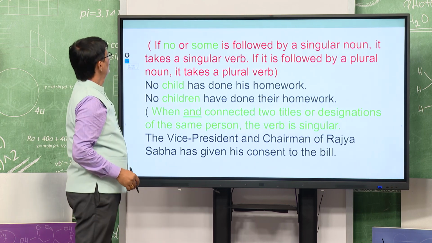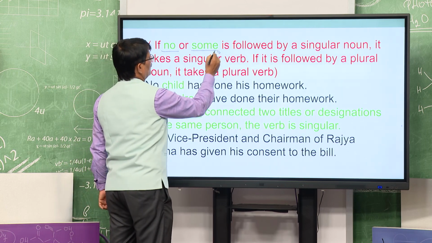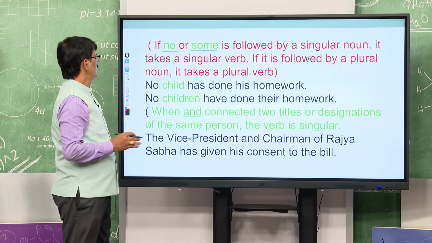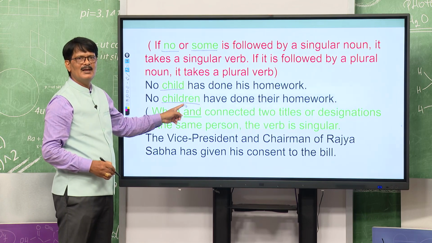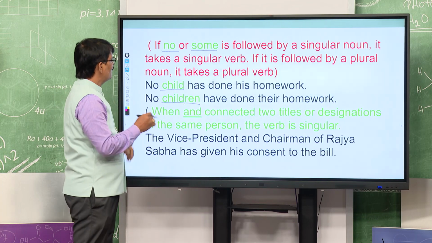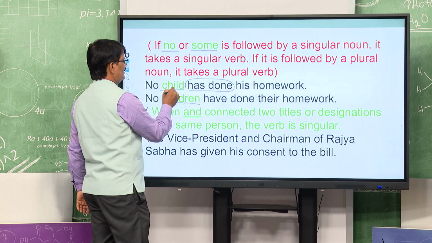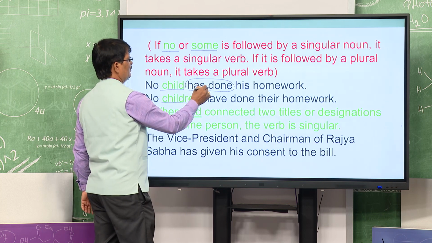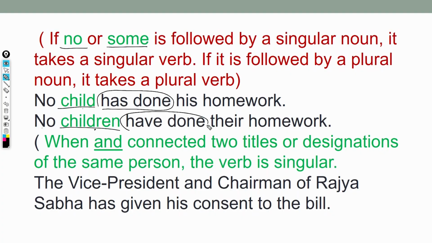As you see, no and some, two things are there, a little bit different. Here see, no child, here it means no children. After no we may have a singular subject, or after no we may have a plural subject, so accordingly we have the verb. After no, if the subject is singular, the verb will be singular. After no, if the subject is plural, the verb will be plural.